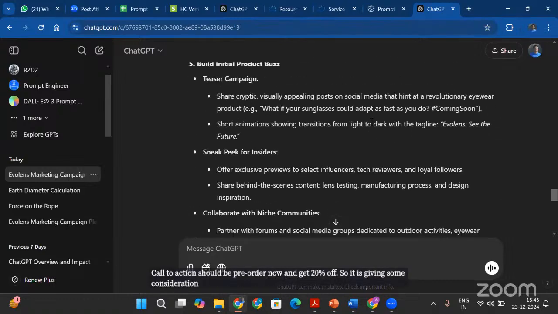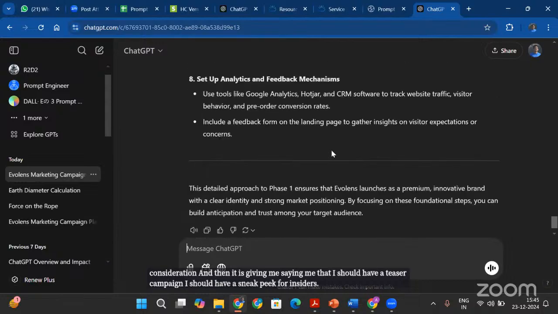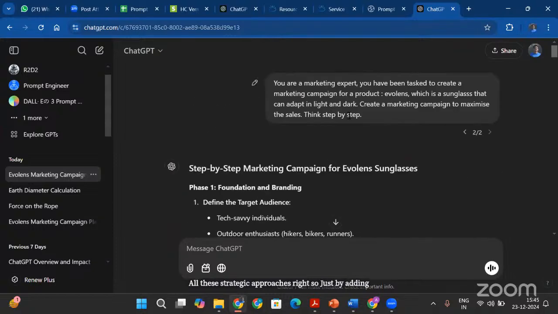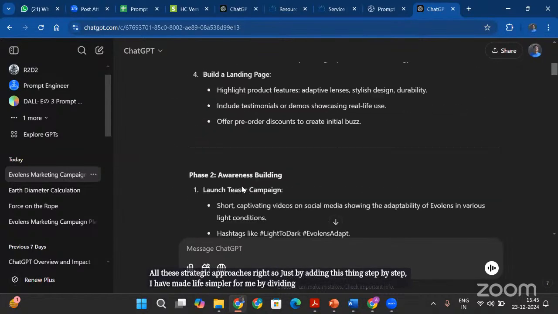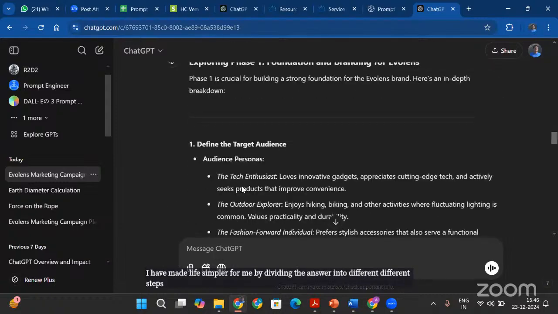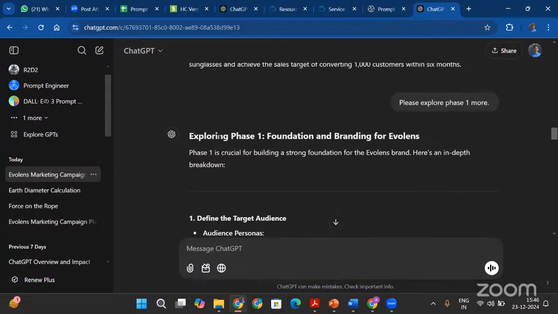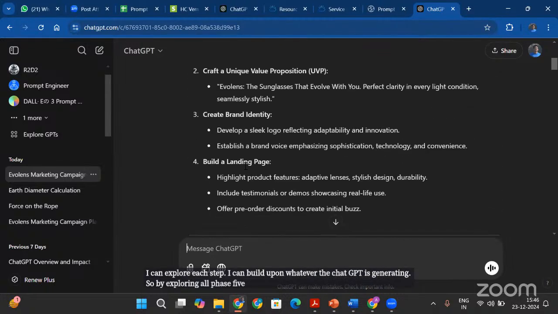And then it is saying that I should have a teaser campaign. I should have a sneak peek for insiders. All these strategic approaches, right? So just by adding this think step by step, I have made life simpler for me by dividing the answer into different steps. And at any point of time, I can explore each step, and I can build upon whatever ChatGPT is generating. All right. So by exploring all five phases, I will have a solid marketing campaign by the end of it.